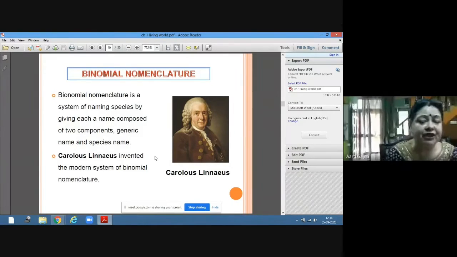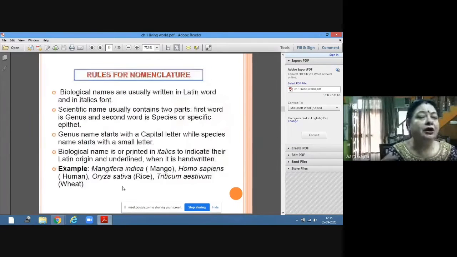For example, the biological name of the human being is Homo sapiens. Homo is our generic name, the genus, and sapiens is the species. So Homo sapiens is our biological name. Carolus Linnaeus invented the modern system of binomial nomenclature. Now there are certain rules to write this binomial nomenclature.